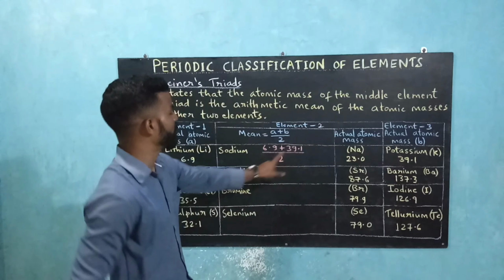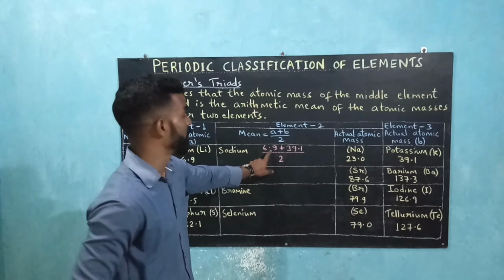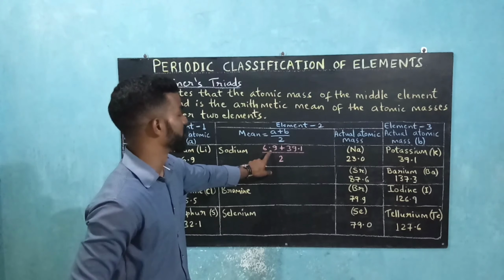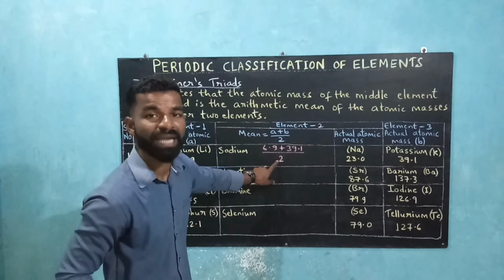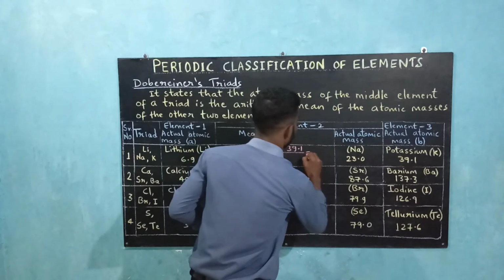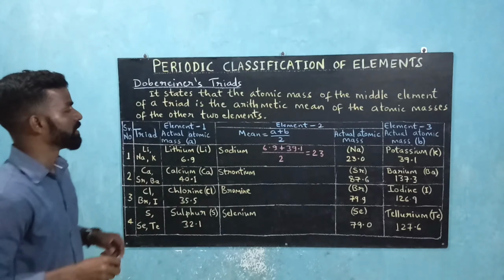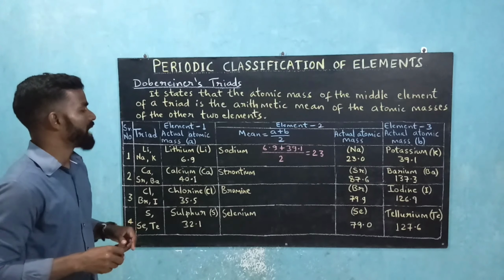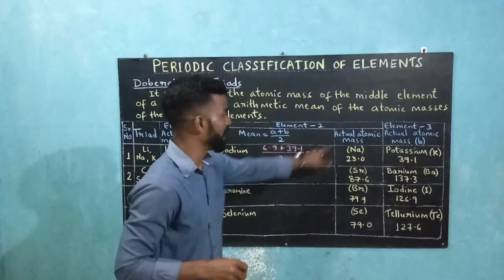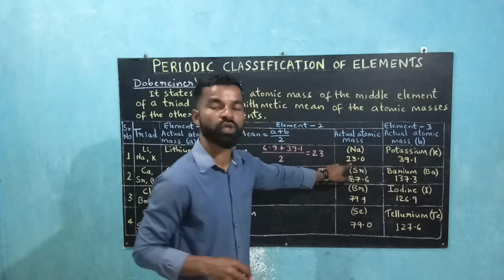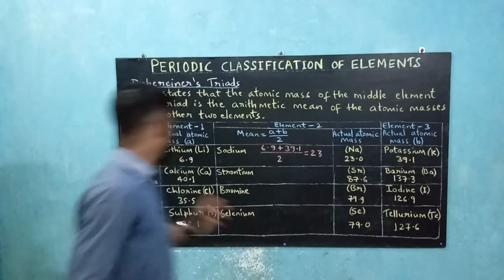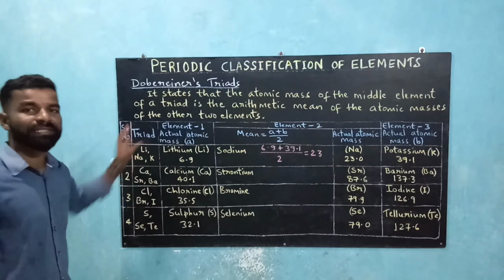So 39.1 plus 6.9 is 46. 46 divided by 2 is 23. So by Dobereiner's triads we get the atomic mass of sodium as 23, and the actual atomic mass is also 23. So he termed this group a triad.